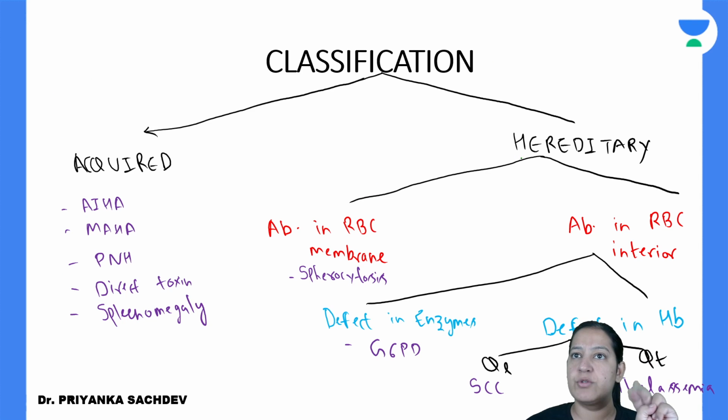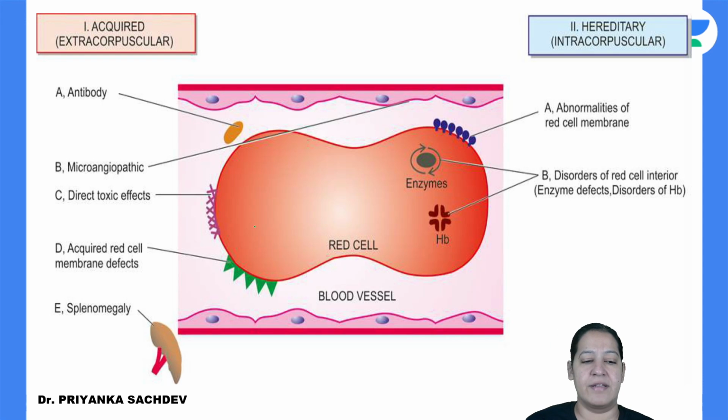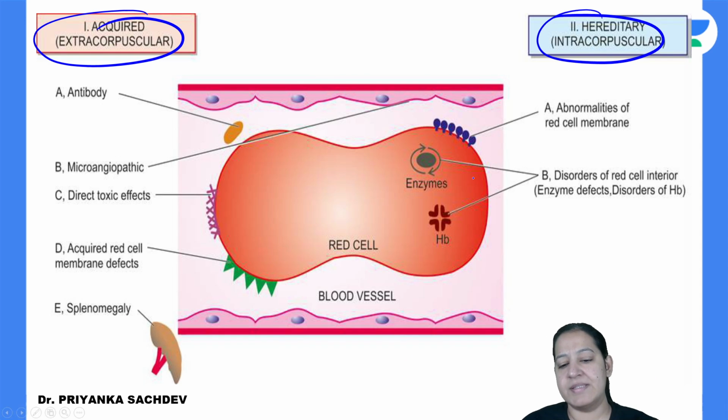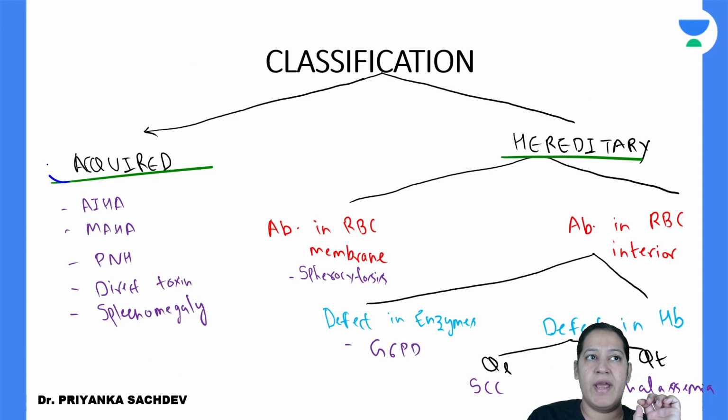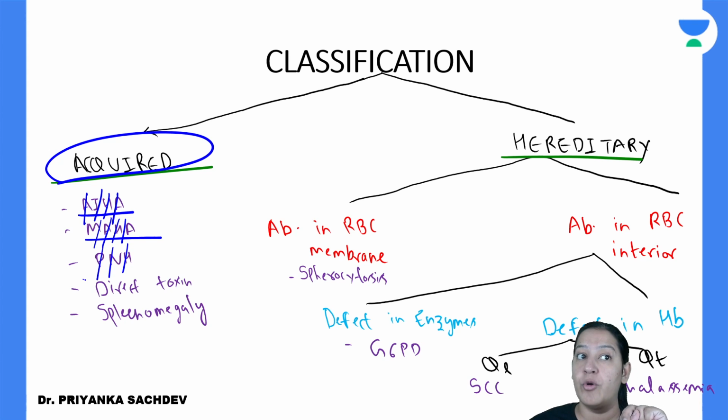Hemolytic anemias are of two types, hereditary and acquired. Let me talk about acquired. In acquired, we have five: microangiopathic hemolytic anemia, that is MAHA, autoimmune hemolytic anemia, that is AIHA, paroxysmal nocturnal hemoglobinuria, PNH, direct toxins and splenomegaly.